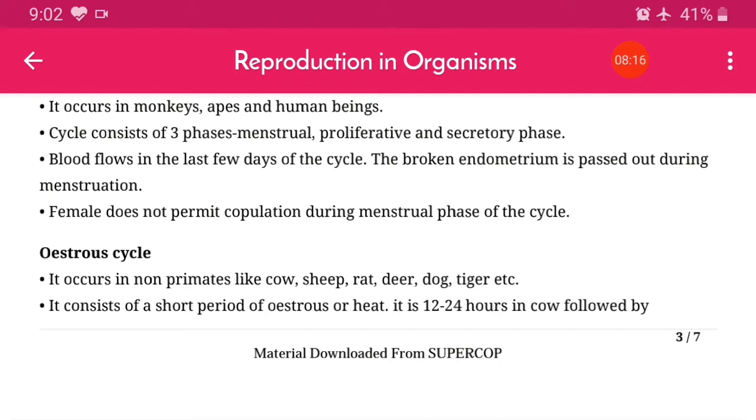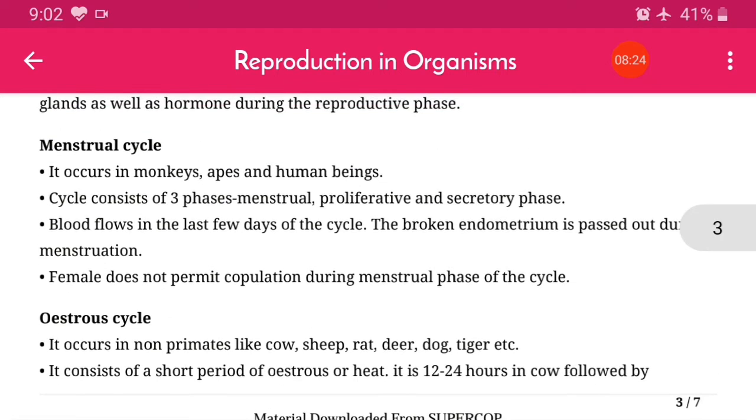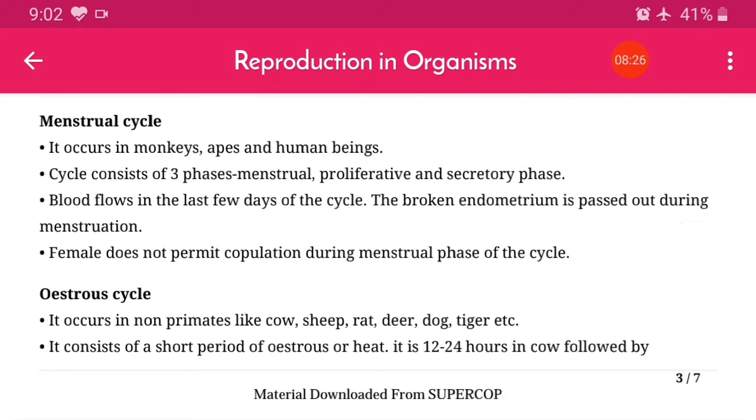And the female does not permit copulation during the menstrual phase of the cycle. So in this phase of the menstrual cycle, the reproduction, we can say the fertilization process or the fusion process, is not involved.